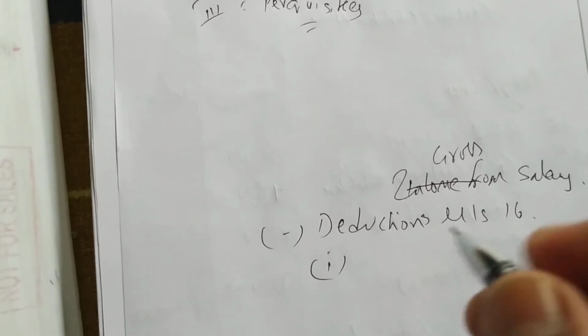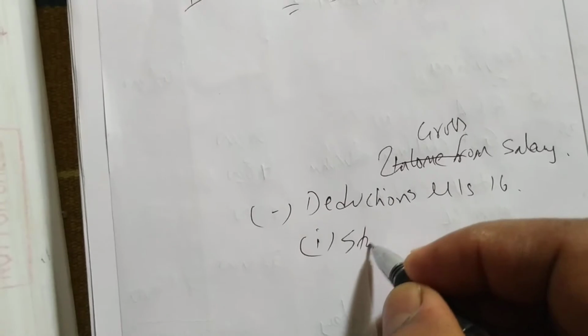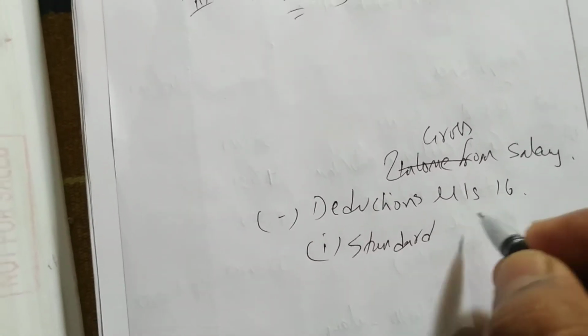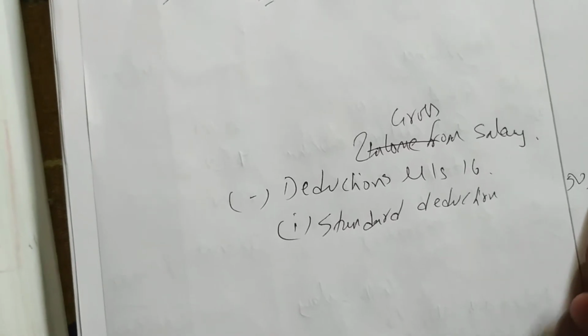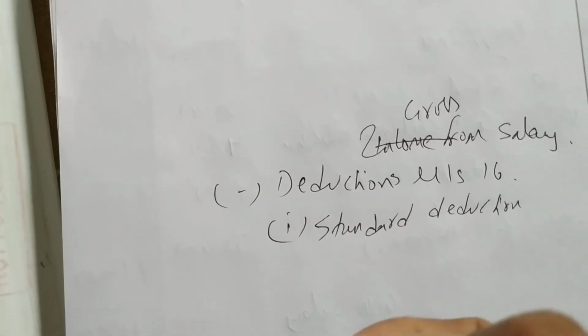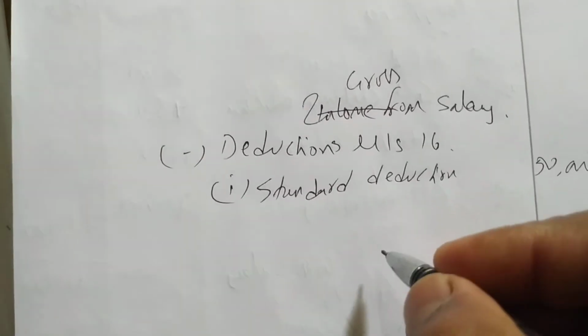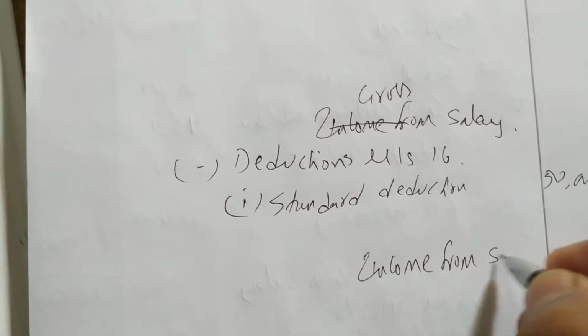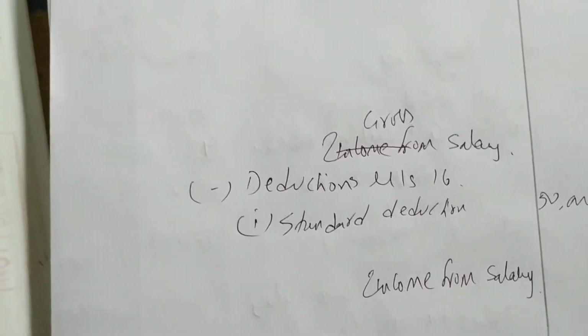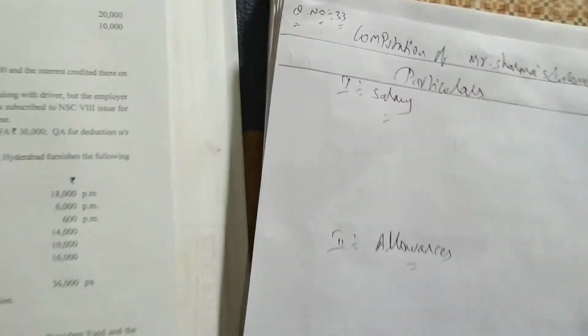First one is we are having standard deduction, it is max 50,000 always, you remember, okay. Rest of the deductions are not there, so you can write income from salary. If you want you can write in exam income from salary, okay. So one after the other all the items we will write.